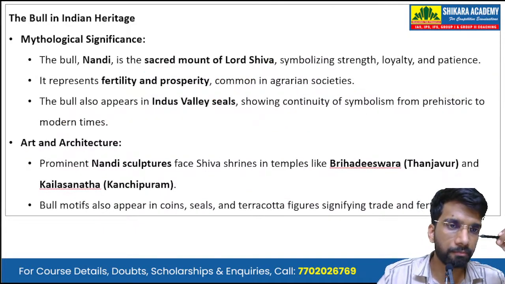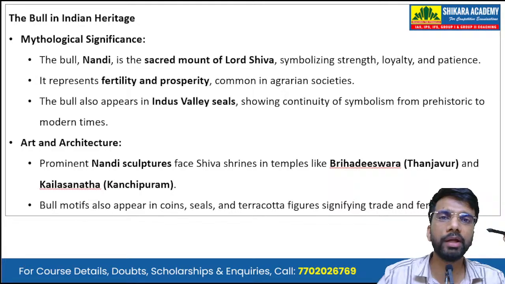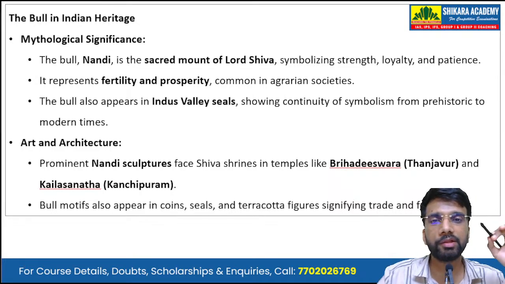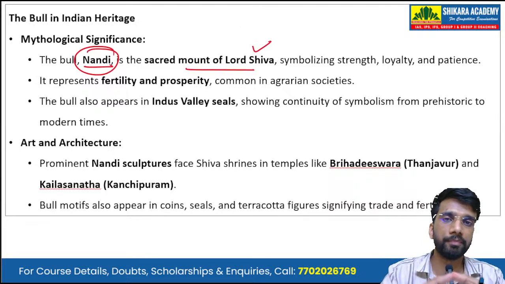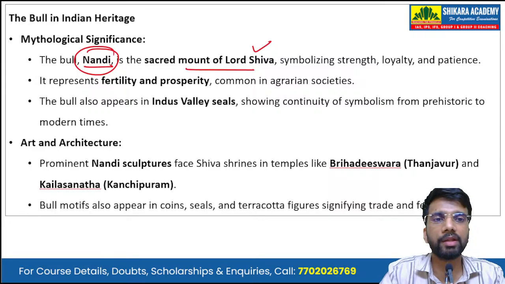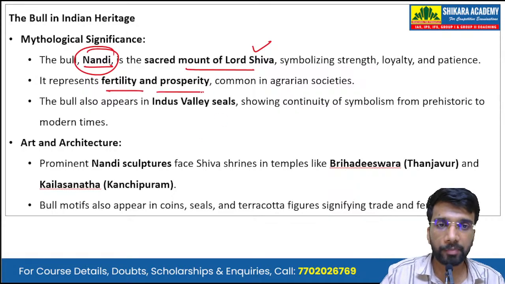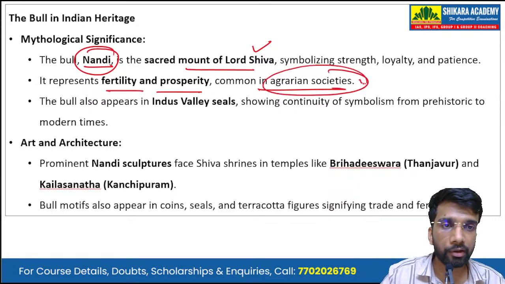Now, the relevance of the bull in Indian heritage. It has mythological significance. The bull Nandi is the sacred mount of Lord Shiva, considered the vehicle of Lord Shiva, which symbolizes strength, loyalty, and patience. The bull also represents fertility and prosperity, which is common in agrarian societies.